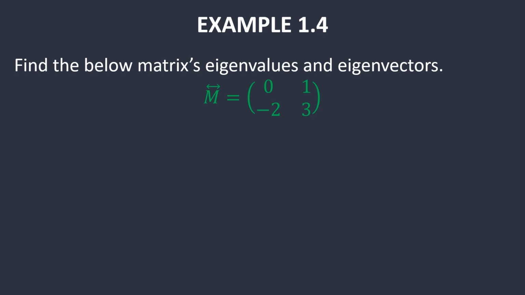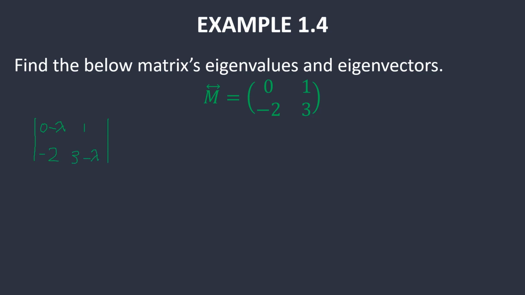As an example, let's find the matrix eigenvalues and eigenvectors for this one. So now pardon me for my shaky writing because I'm not good at writing with a mouse, but the first thing we want to do is find the determinant of the form on the last slide. So we want 0 minus lambda, then 1, negative 2, 3 minus lambda.